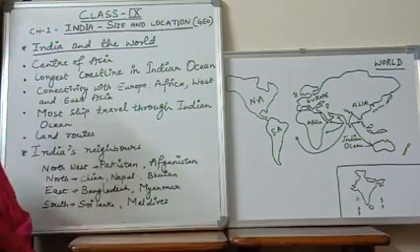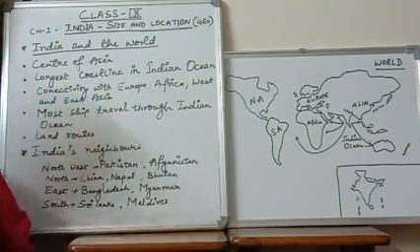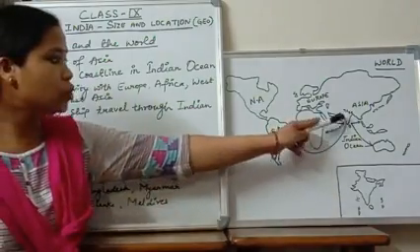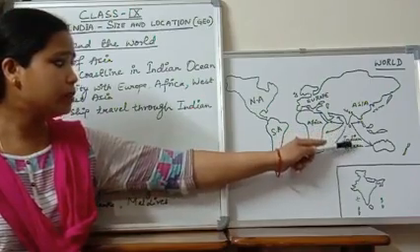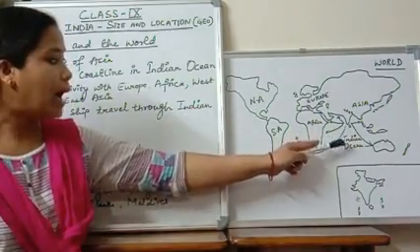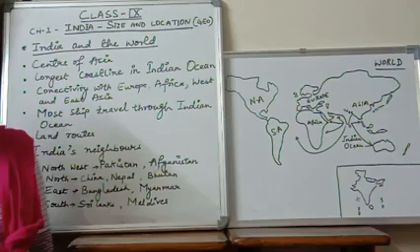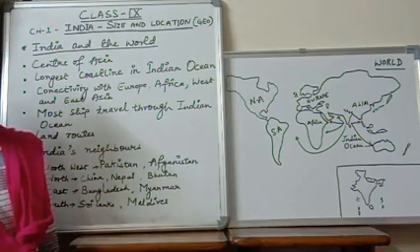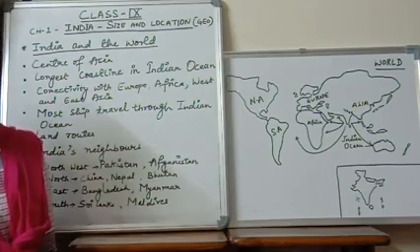Okay, now the second thing is that India has the longest coastline in the Indian Ocean. The Indian Ocean is below the Deccan Peninsula, and India has the longest coastline in the Indian Ocean. Now, which helps India to connect and trade with different countries and continents.